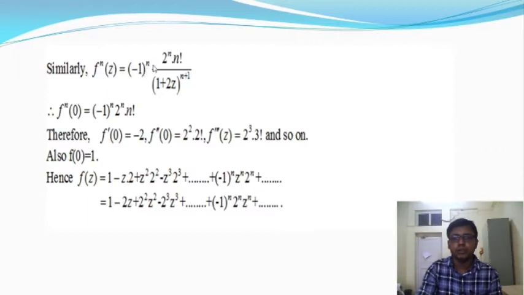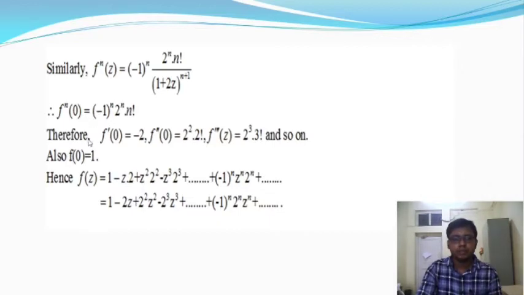So (-1)^n × 2^n × n! / (1+2z)^(n+1). From this we get the nth order differentiation at the point z = 0. So f^(n)(0): the denominator term is 1 + 2×0, that is 1, to the power n+1, which is 1. Therefore f^(n)(0) = (-1)^n × 2^n × n!. This is the nth order differentiation about the point z = 0.